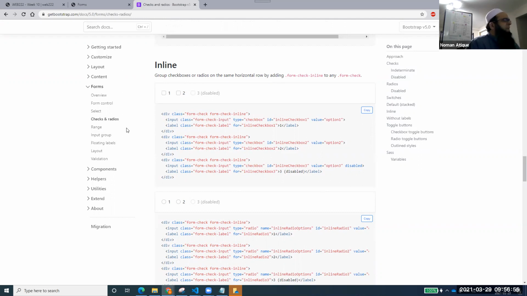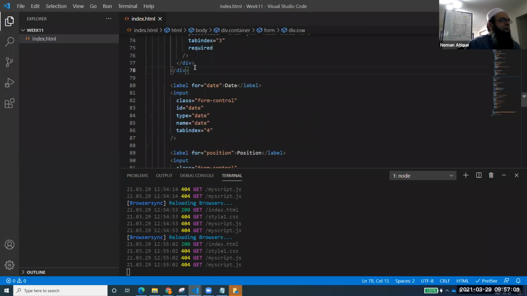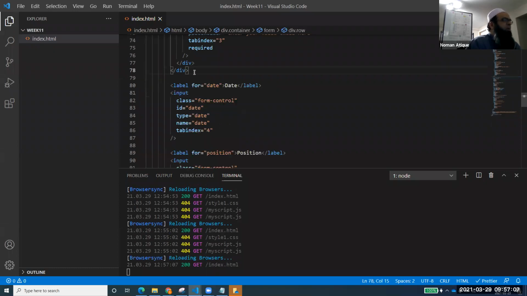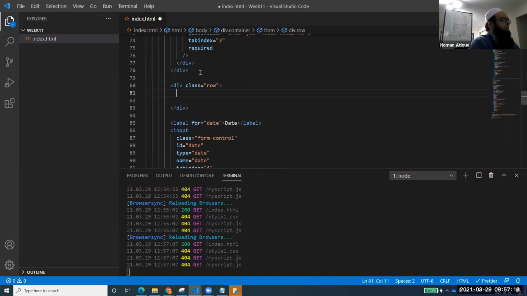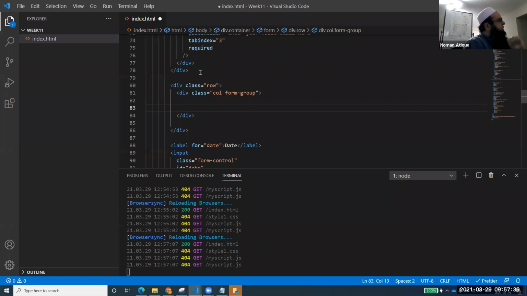So let's try to make these radio buttons on our web page, on our form. After this div, which is the div for the first row, the first row ends over here, and this is the same row which contains our 3 elements, right? So here I'm making another row, same pattern. Because I have to add a new element into it, same thing, class equal to col form-group. So the second div is started, right?